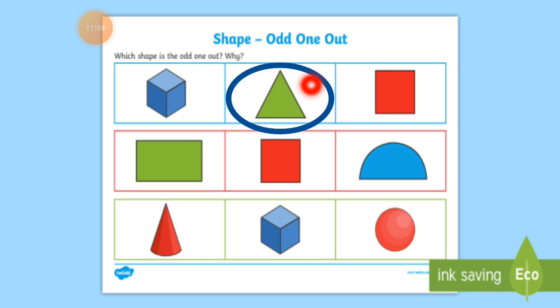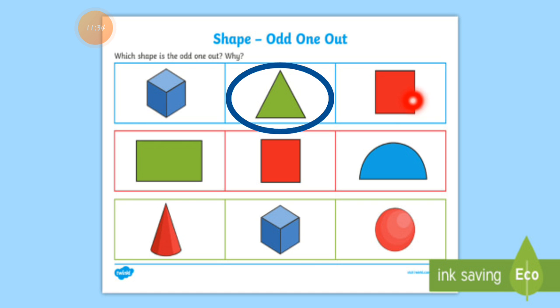Why am I choosing this? Because a triangle has 3 sides, 1, 2 and 3. The other 2 shapes are squares. The first is a 3D square and the second is a 2D square. In the 3D shape you can see the back side of the square, and in the 2D shape you cannot.